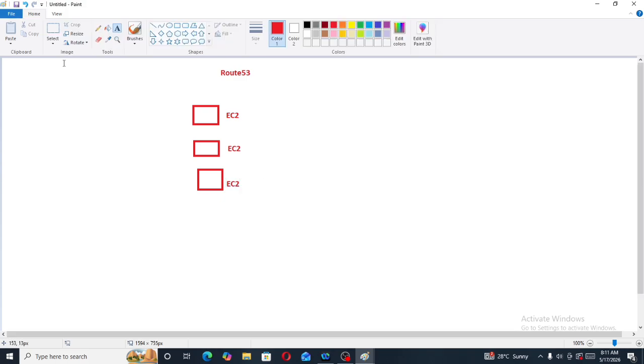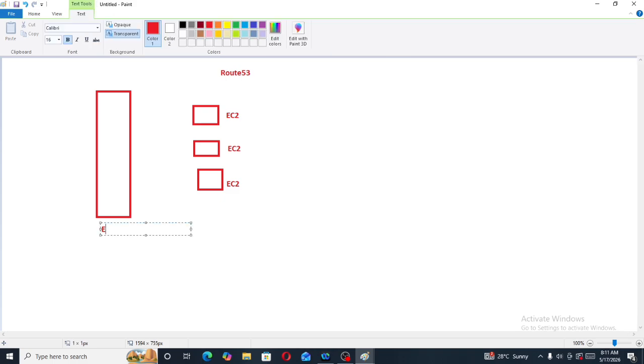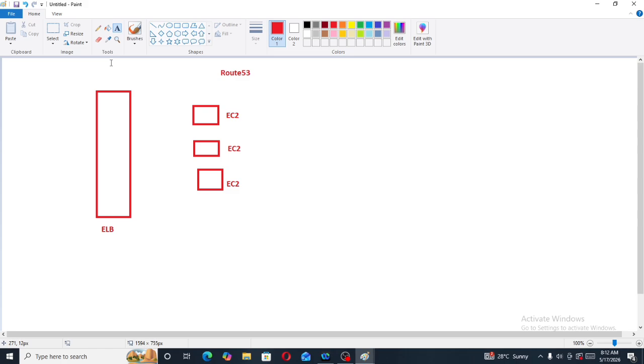And obviously we will have an elastic load balancer to distribute the traffic among these EC2 instances. As we are learning AWS, we will use the elastic load balancer service in AWS, not a generic load balancer.